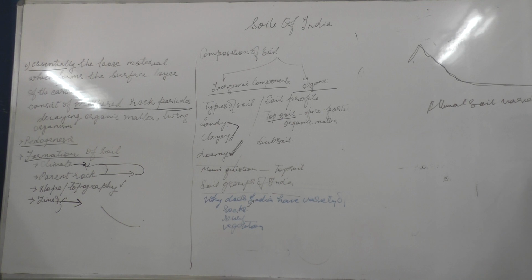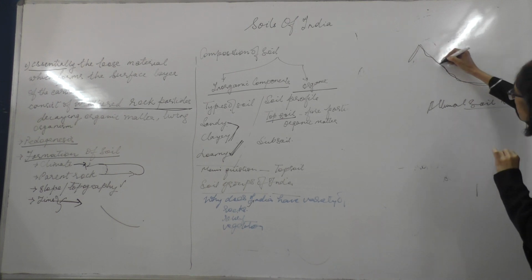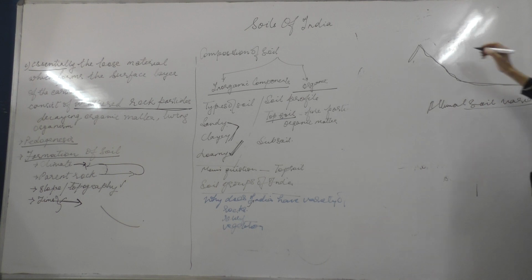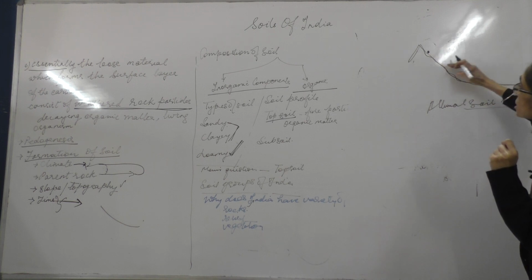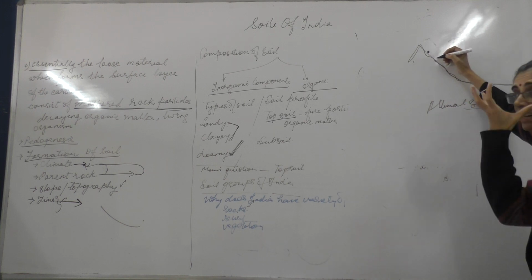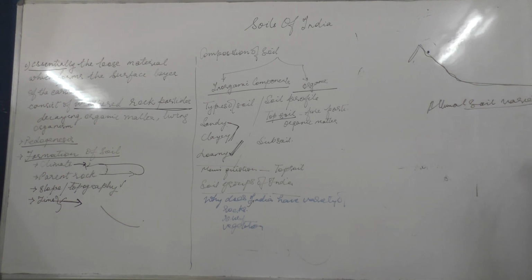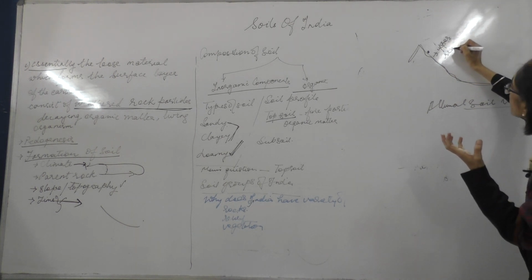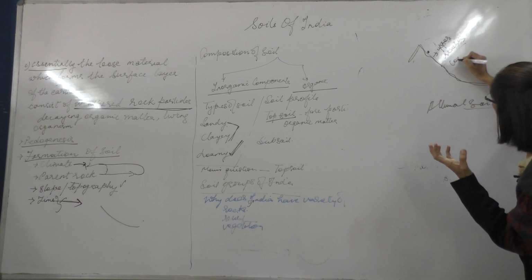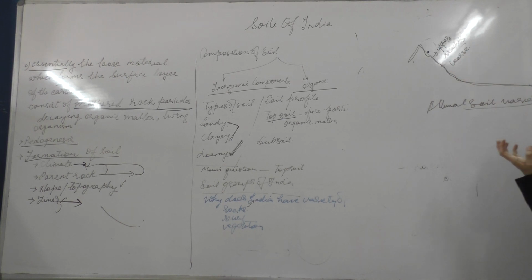What do we mean when we say texture? Whether it is fine, whether it is coarse. And why does it vary from fine to coarse? As we are coming down the stream, initially when the water is here, the particles which get deposited are not very fine ones. They are heavy particles which could not flow down. So in the upper reaches, this soil is coarse, while as we come down to the lower reaches, this soil becomes fine.